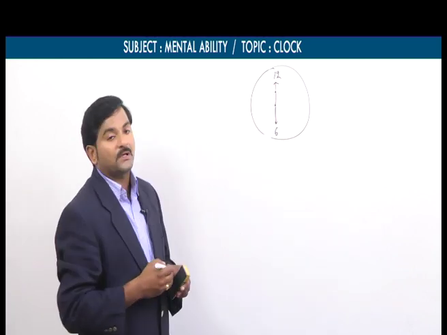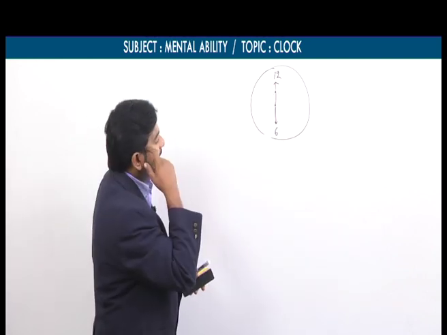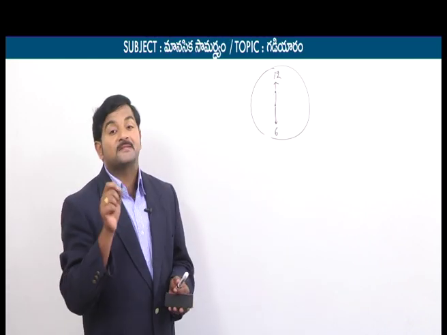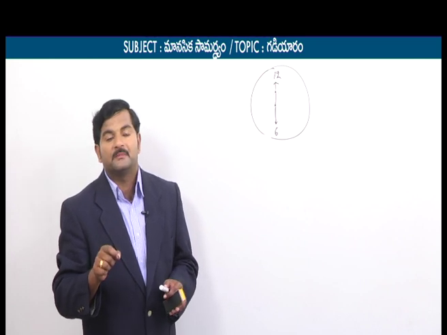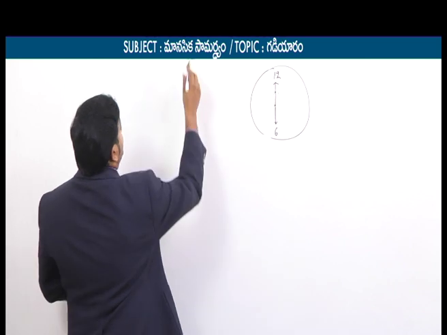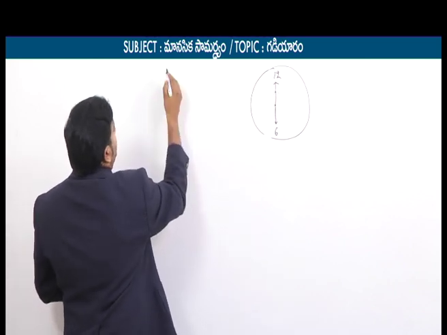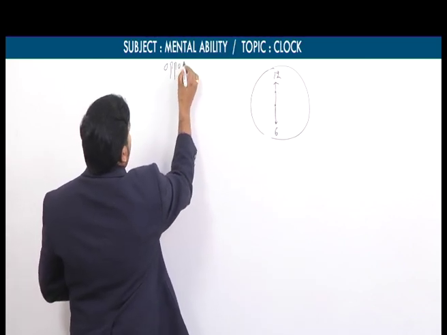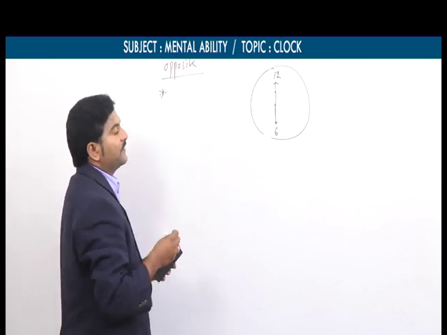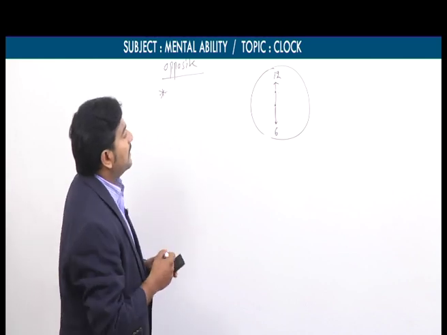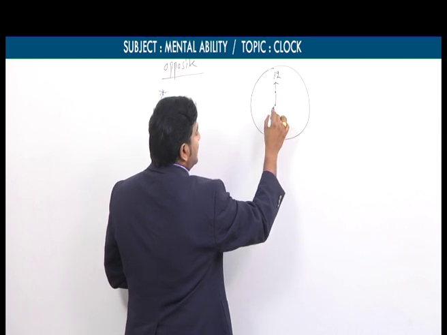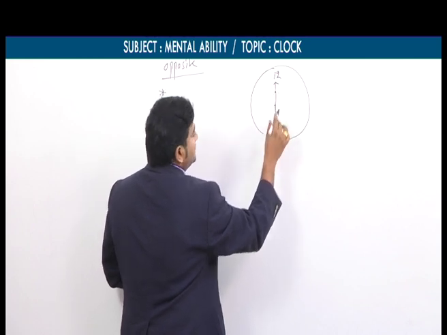If you talk about 6 o'clock, the minute hand is at 12 and the hour hand is at 6. So you can say these two hands are on the same straight line but they are opposite in direction. So that is the important concept. Now again, in this opposite concept, we have 3 following conditions. The first condition is, let's say now the time is exactly 6 o'clock.